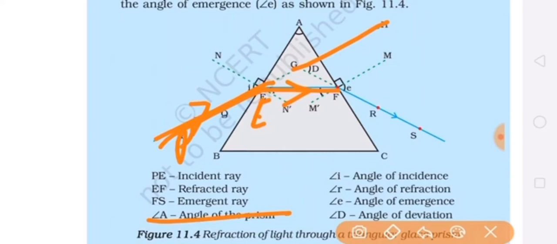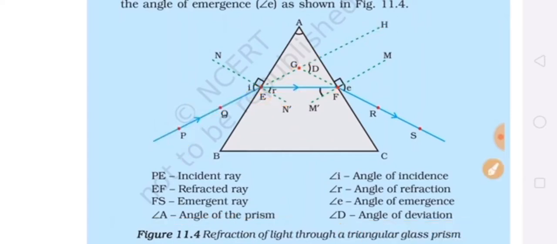So here the light ray is traveling from one medium to another, from air to glass. Air is a rare medium and glass is a dense medium, so it will bend towards the normal. We can see the incident ray is bending towards the normal.